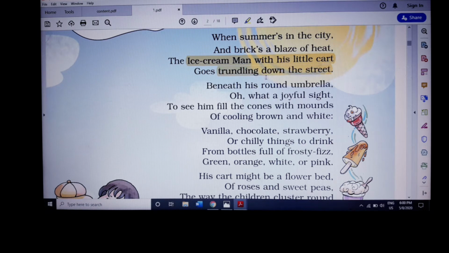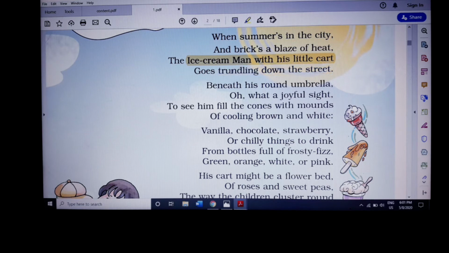Trundling means moving, children. The actual meaning of the word trundling is moving. But here in this poem, it describes how he moves that vehicle, that cart, from one place to another in the streets. That kind of movement is described in this poem. So tell me, what is the meaning of the word trundling? It's moving. Okay. So let's move on to the first paragraph again.